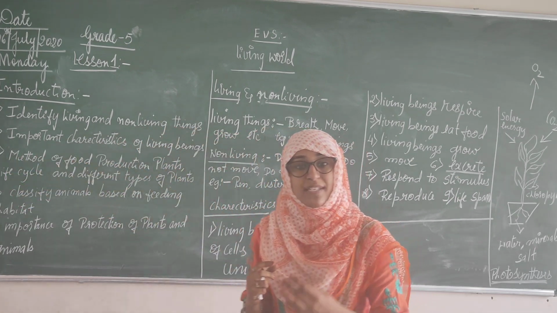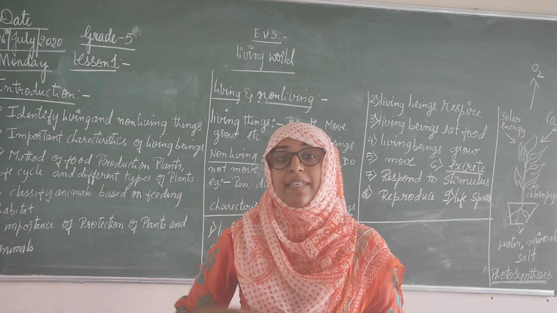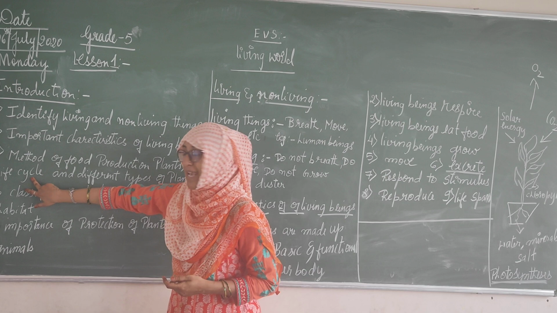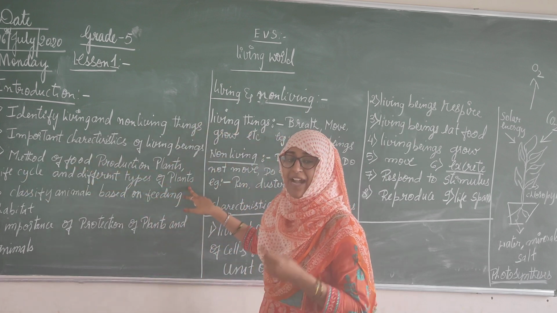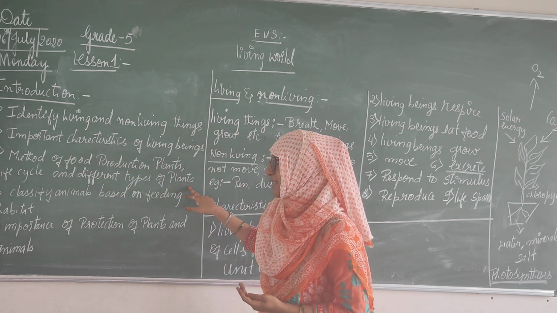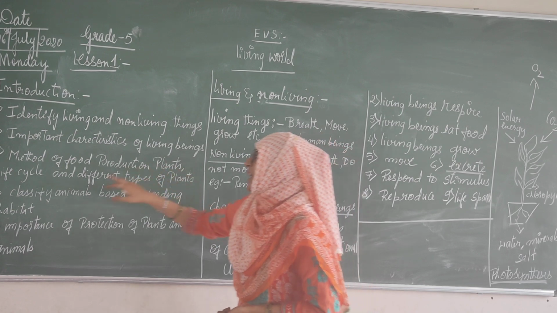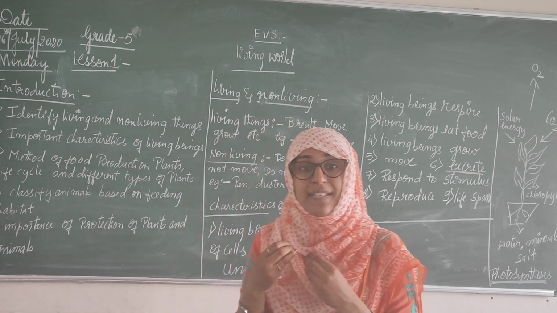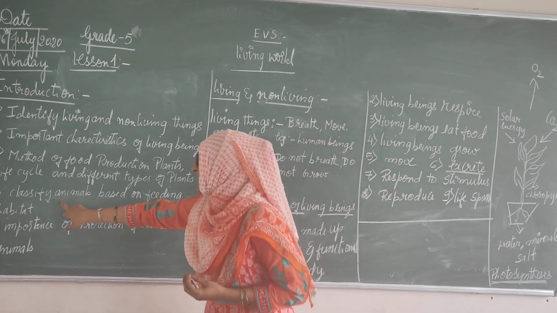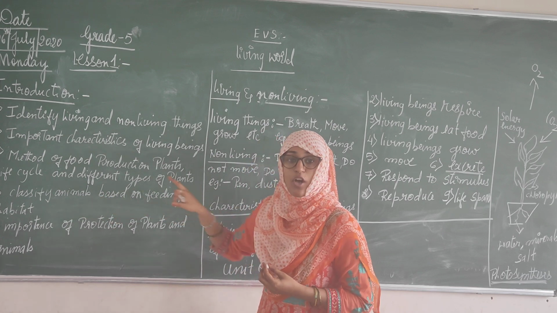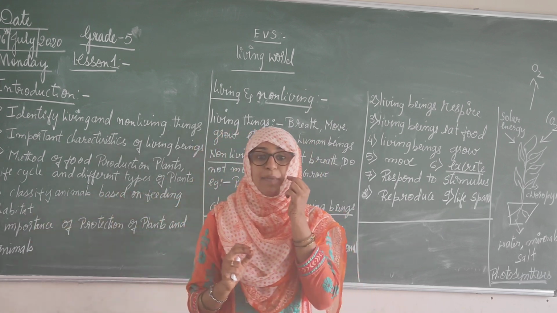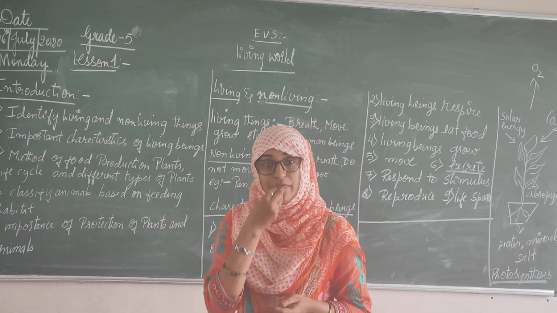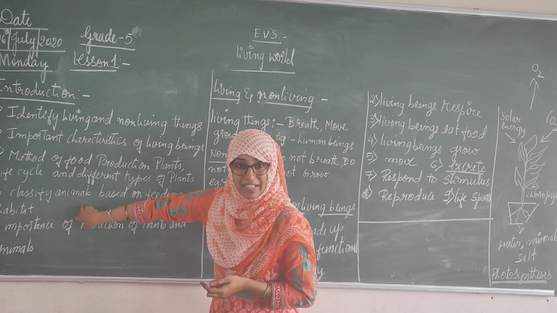Life cycle of the plants means how the plant grows from the seed to a plant. That is called life cycle.